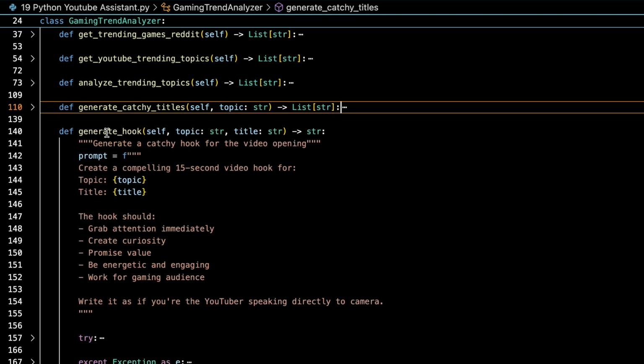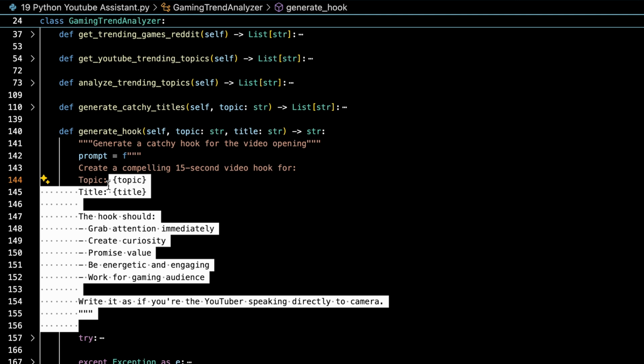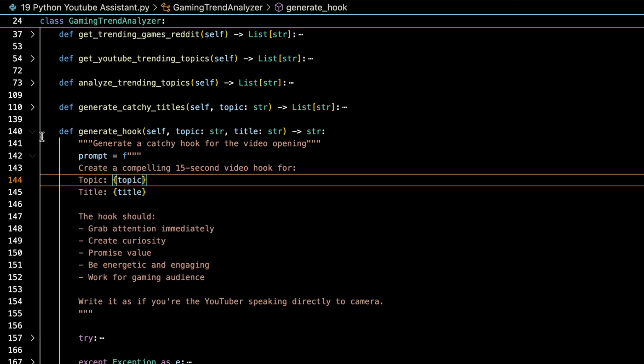And then you have generate hook. So yes, you need the opening hook as well as the call to action, right? Something to grab your attention. You can change this prompt. This is a simple prompt which you would otherwise do manually. Here it will be done for you with this single class.